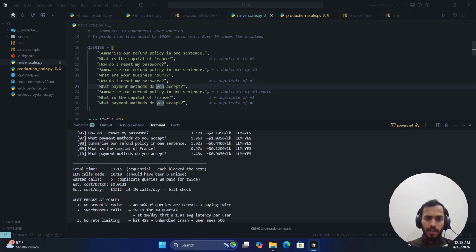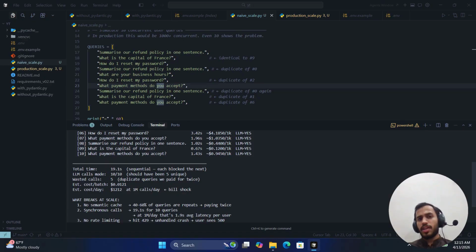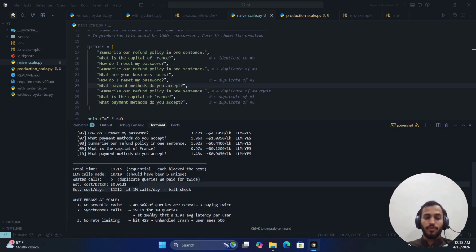Do you think it would be feasible to pass all of these to the LLM and get the response? Don't you think that we are incurring unnecessary cost? As you can see here, we wasted 5 calls because 5 queries were duplicates, and if these queries were at scale, there would be a huge cost issue.